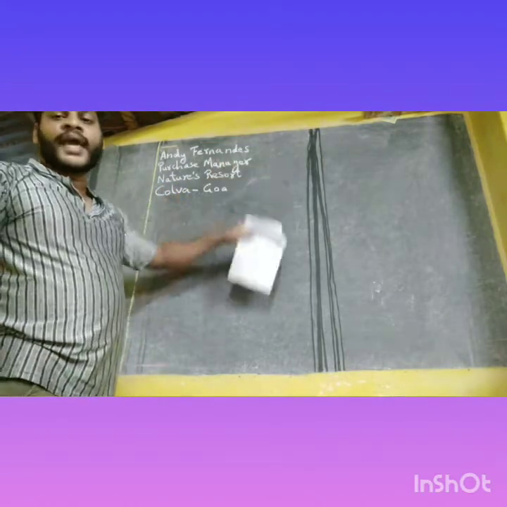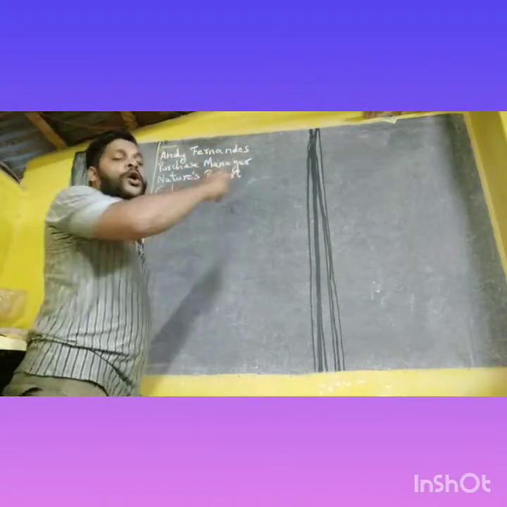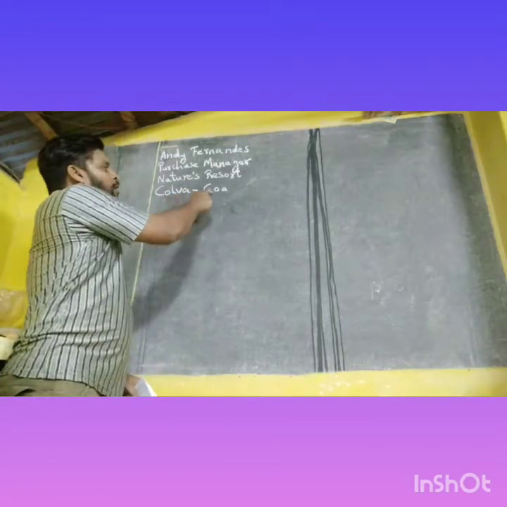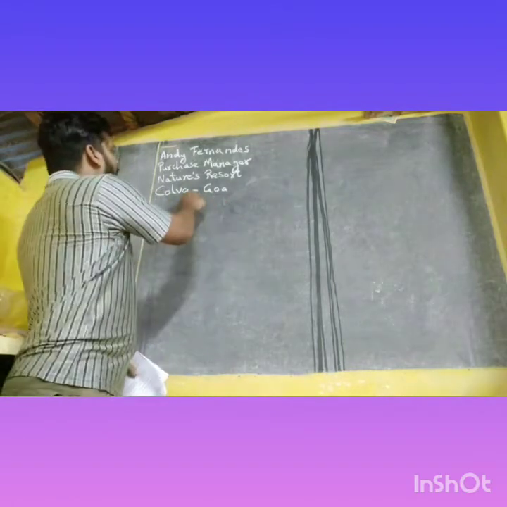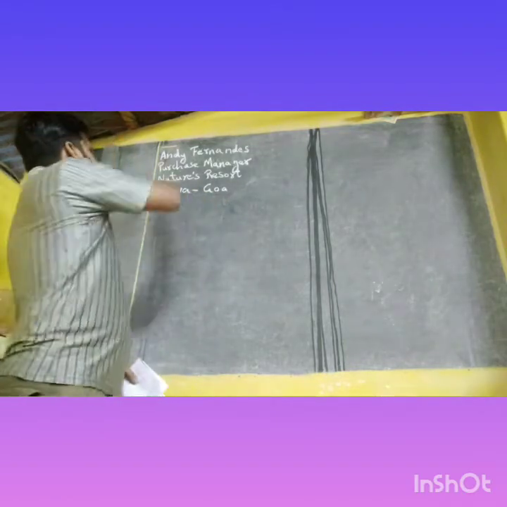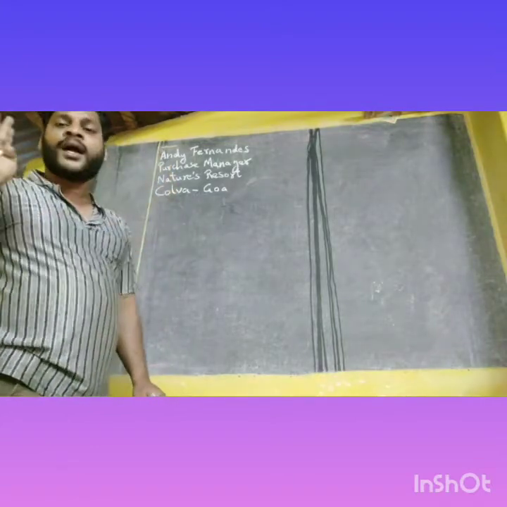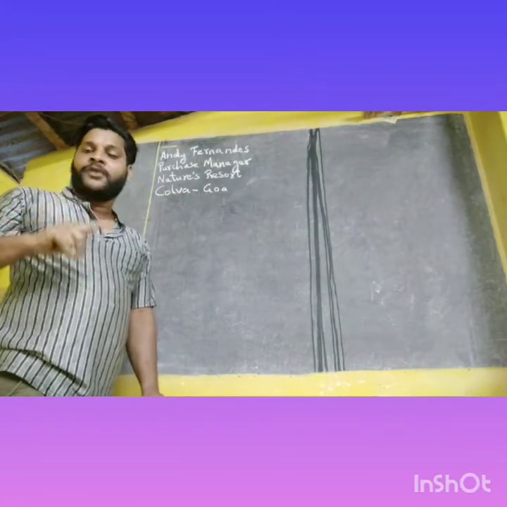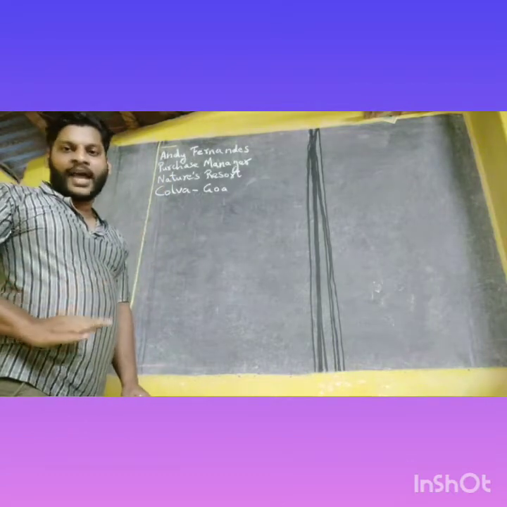Now, if you notice, there is no punctuation in the address. When I'm writing, after that there is no punctuation mark. Please take care, there should not be any punctuation mark. Here only Colma, Goa, Margam, Goa has to come in this line, and in between there has to be a punctuation, only here. And if you see, everything has to be close to the margin. You should start close to the margin. That's why we call it full block format. Full block format means everything has to come close to the left margin.